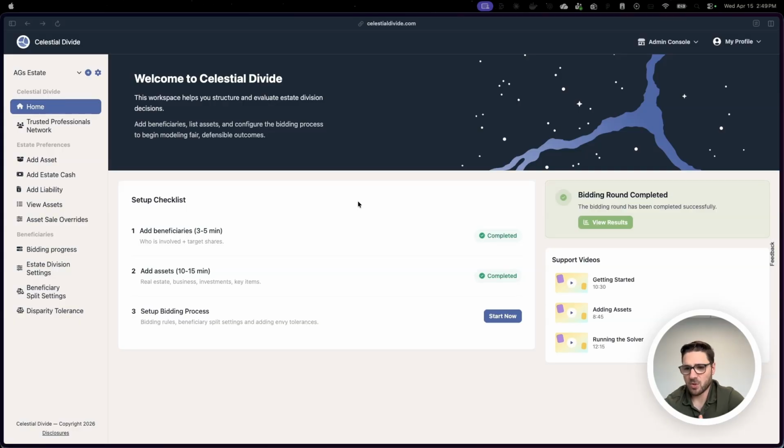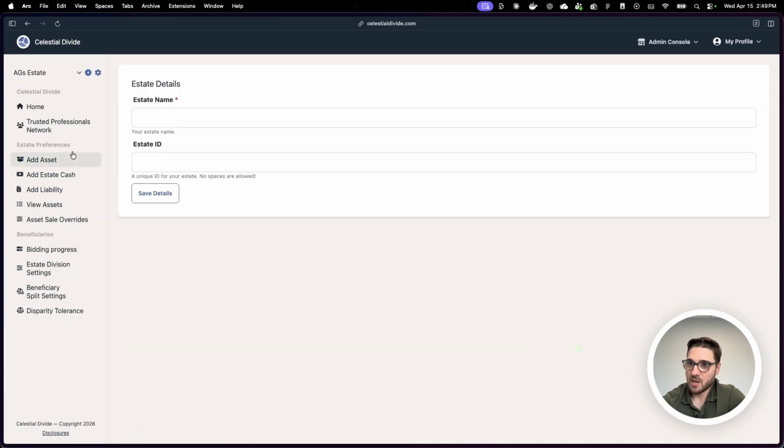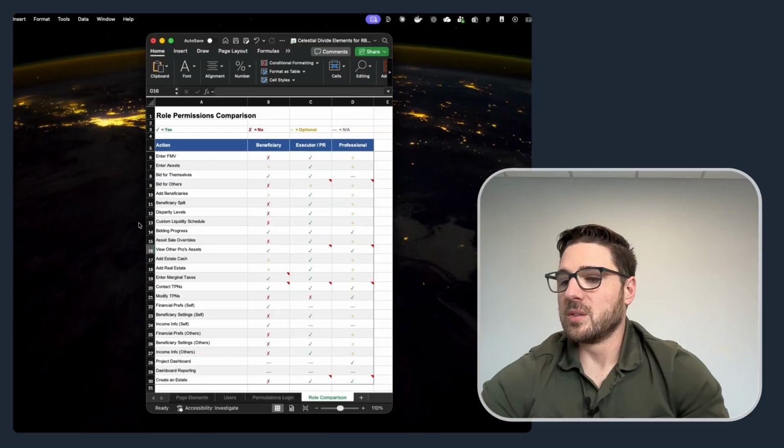What we're seeing right now on the screen is the executor/professional view. There's going to be some overlap. In this case, a professional can see multiple estates, and you'll notice that just by the drop down here. Professionals and executors can add different estates. We've talked about it in other videos, but there are different settings that professionals and executors can do with setting up the estates.